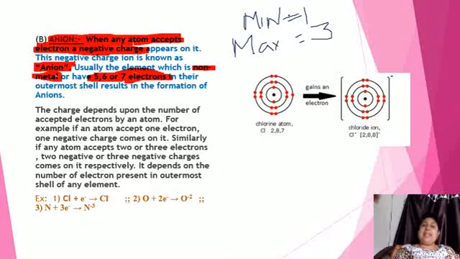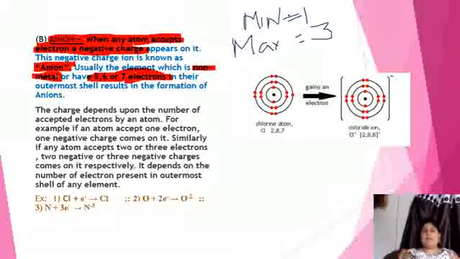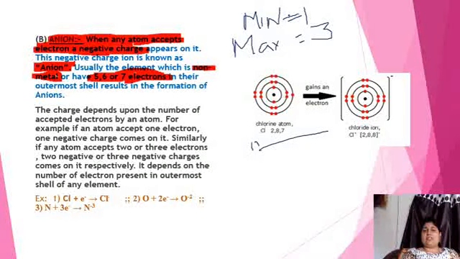It also depends upon how many electrons are present in the outermost shell. For example, take the chlorine atom. Chlorine has 17 electrons in total, so the electronic configuration is 2,8,7.